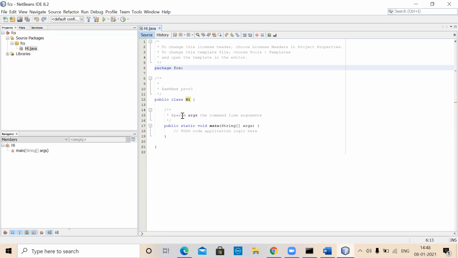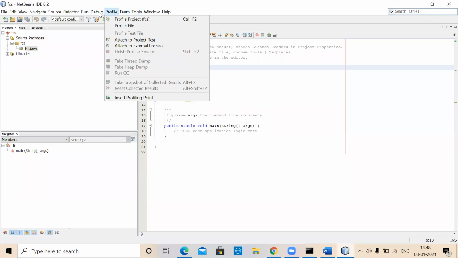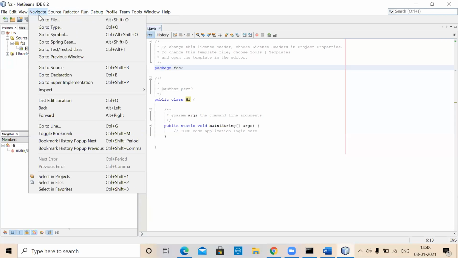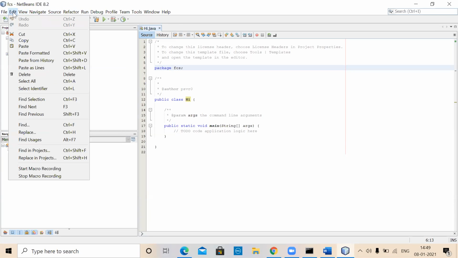NetBeans I am not used to, that's why I'm struggling a little bit, but there must be some mechanism by which font size can be increased. Toolbars, line numbers, source, edit.